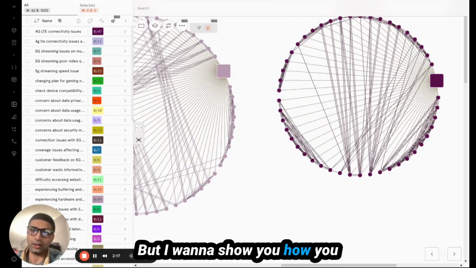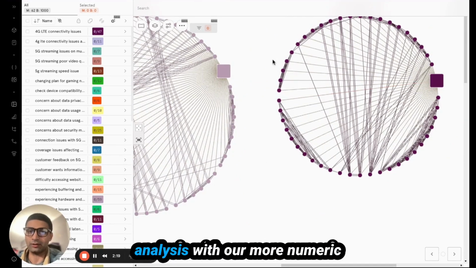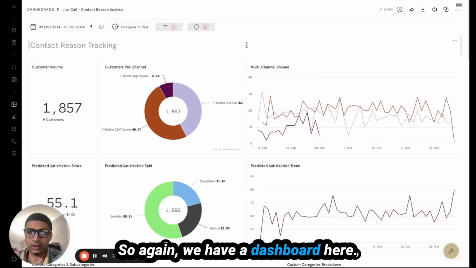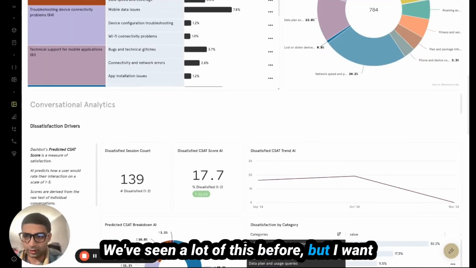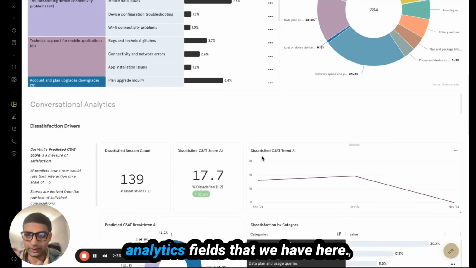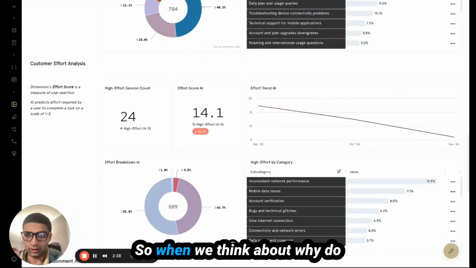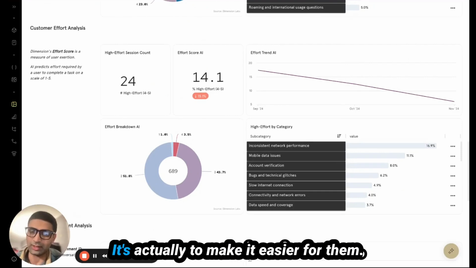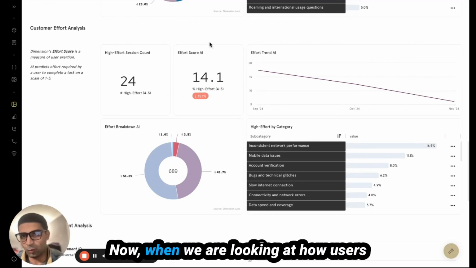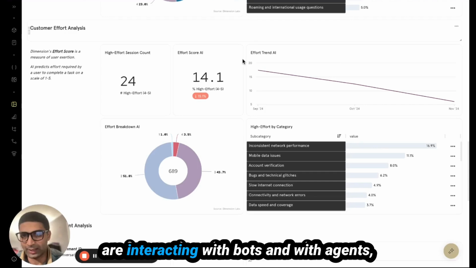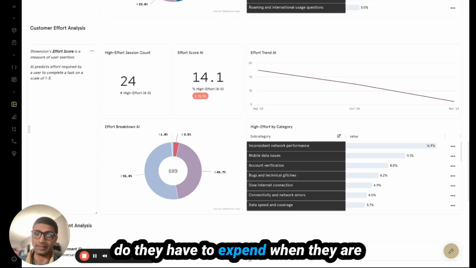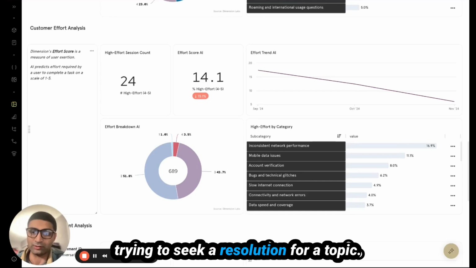But I want to show you how you can combine some of these theme analysis with our more numeric reporting that is really important. So again, we have a dashboard here. We've seen a lot of this before, but I want to dig into some of this conversational analytics fields that we have here. So when we think about why do people use self-service programs, it's actually to make it easier for them. Now, when we are looking at how users are interacting with bots and with agents, there's this idea of how much effort do they have to expend when they are trying to seek a resolution for a topic.